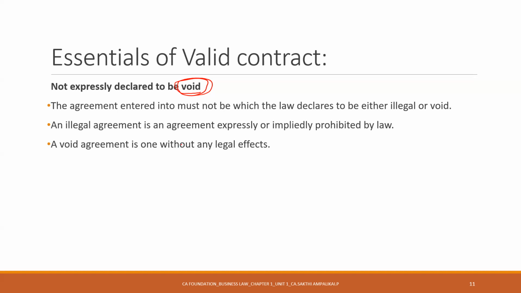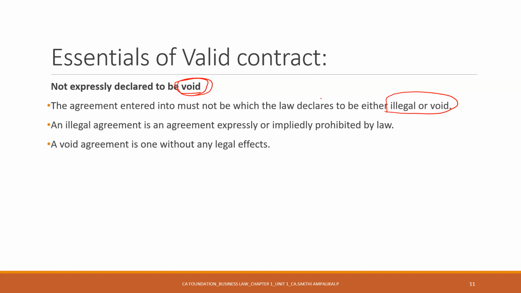The agreement entered into must not be one which the law declares to be either illegal or void. These two things are totally different. The contract should not be illegal or void. When you're entering into a contract, there is a difference here. It is not necessary that you will know that tomorrow this particular contract will become void.